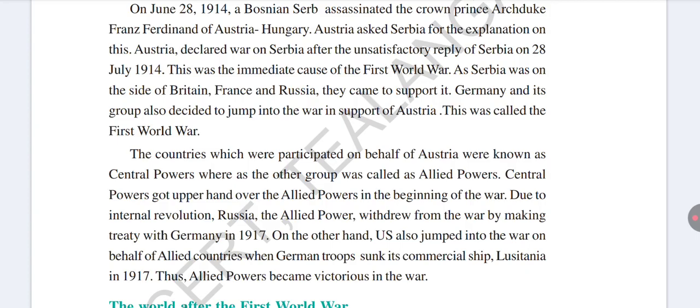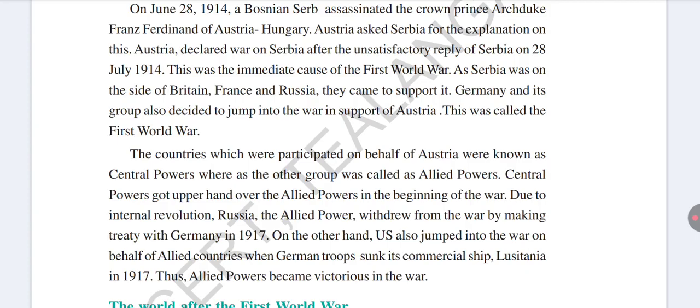After that, the US also participated. America jumped into the war on behalf of the Allied countries. Why? Because German troops sank a US commercial ship, the Lusitania. That is why the USA entered the First World War.